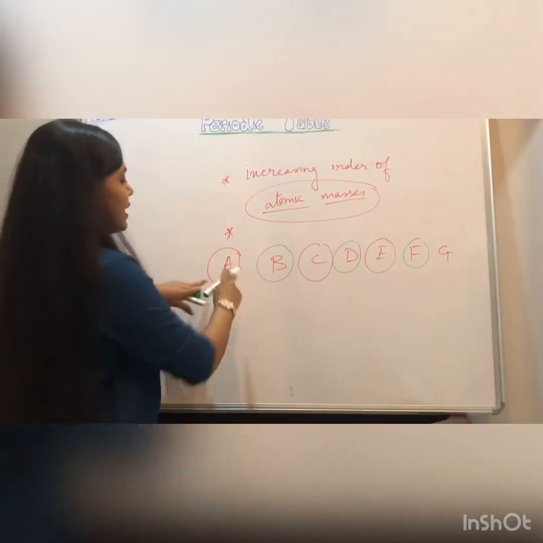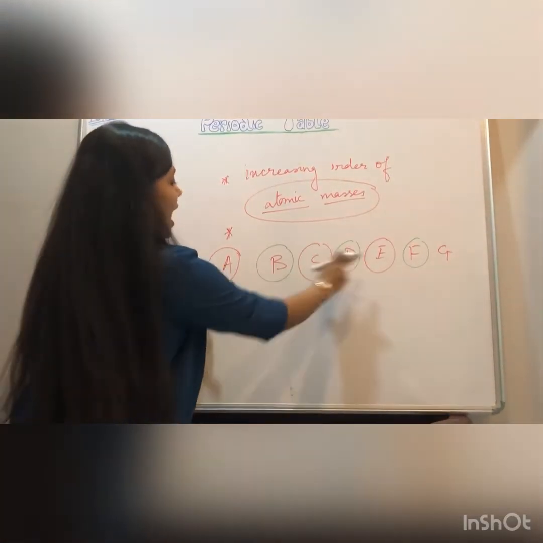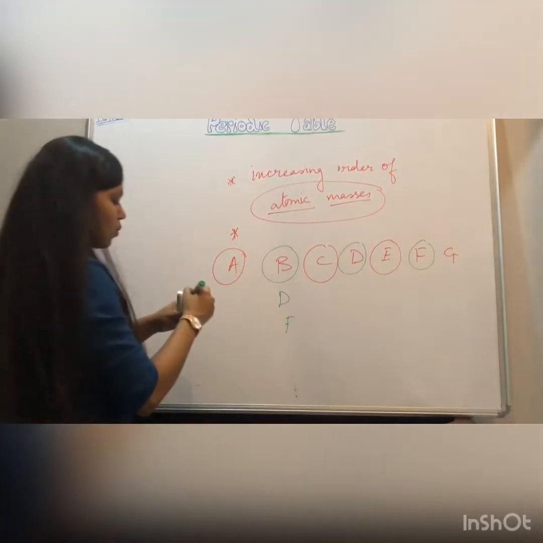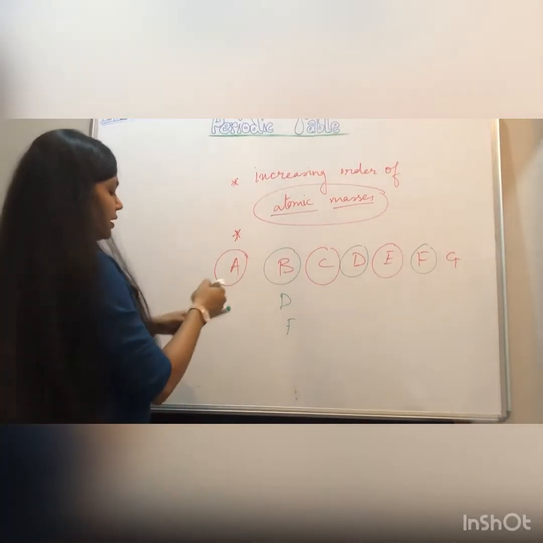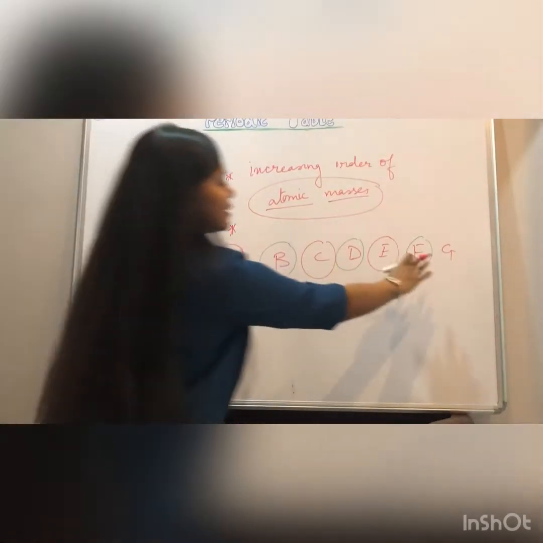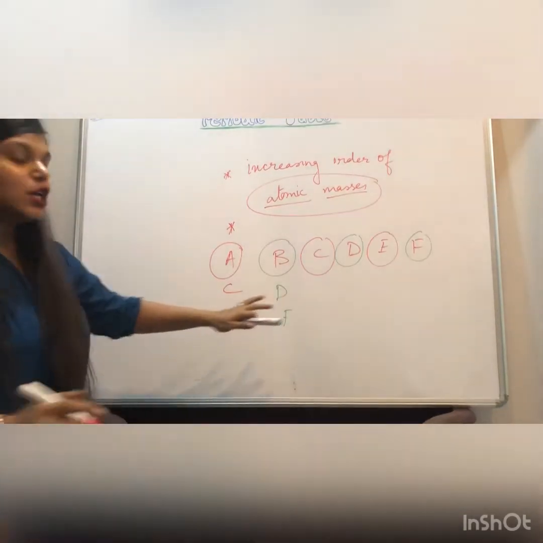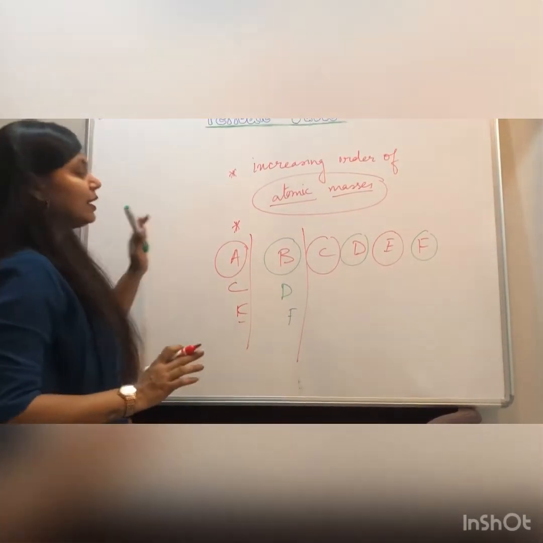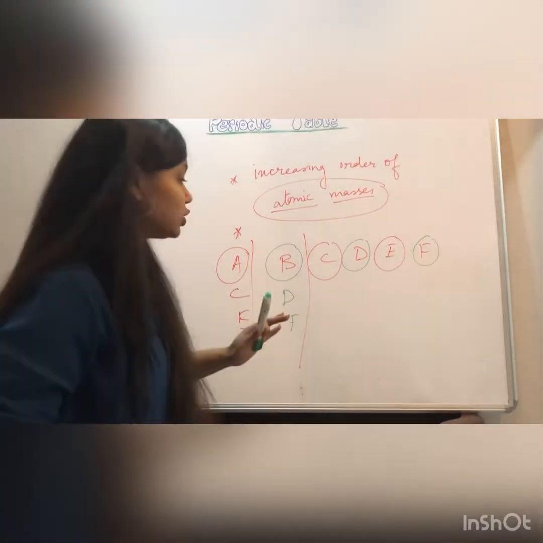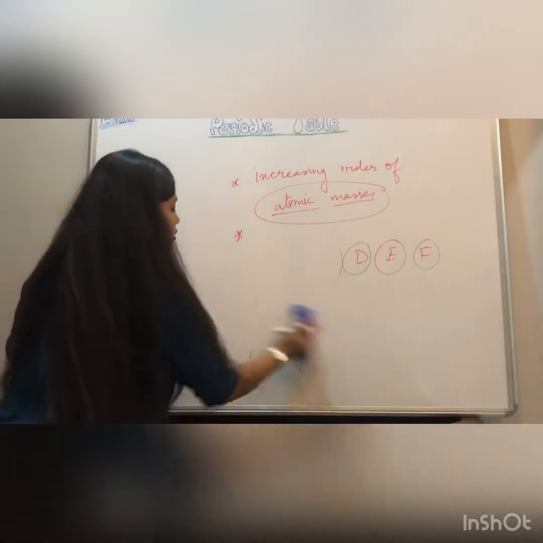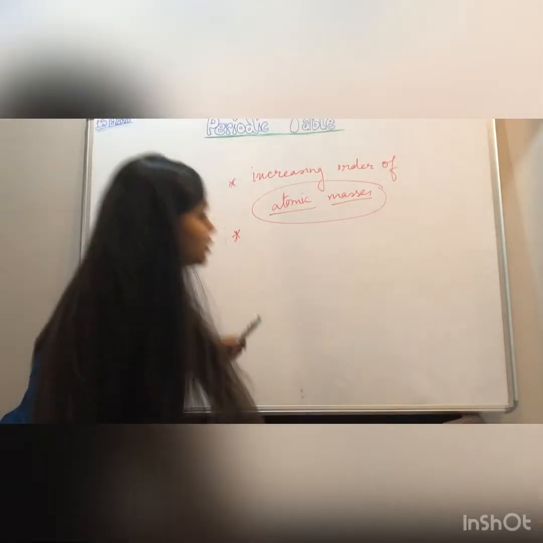So what he did, he put A, C and E under one category, and B, D and F under another category. G was another category, but let's not consider this right now. So he made 2 columns and 2 rows. Like this, he laid the foundation of rows and columns. This is how he arranged them.